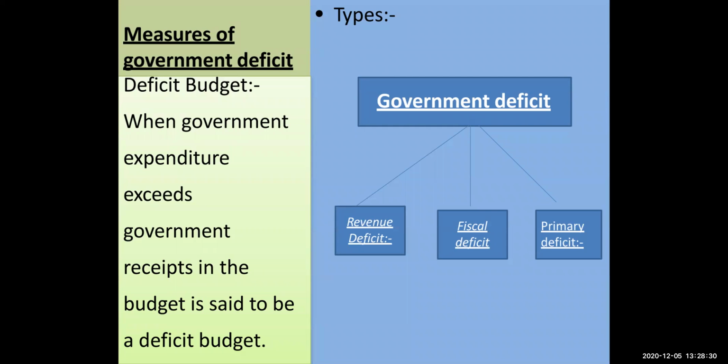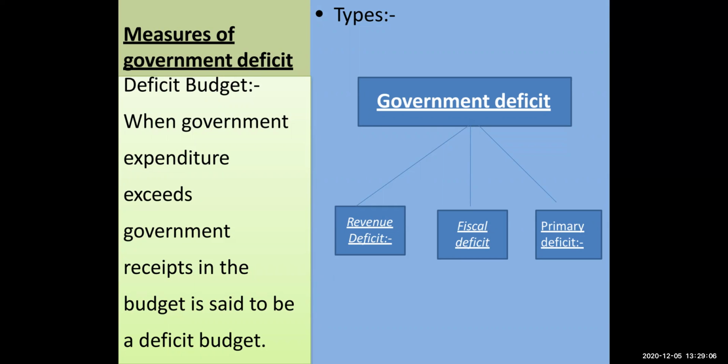Now, what are the measures of government deficit? Many a times it may happen that the government might face either a surplus in the budget or a deficit in the budget. Now, surplus is of course a favorable situation wherein the expected income is more than the expenditure. Then what is government deficit? When the government expenditure exceeds the receipts or revenue in the budget, then it is said to have government deficit or a deficit in budget.